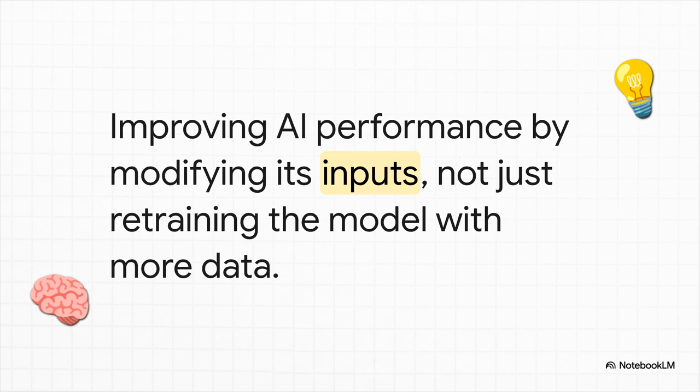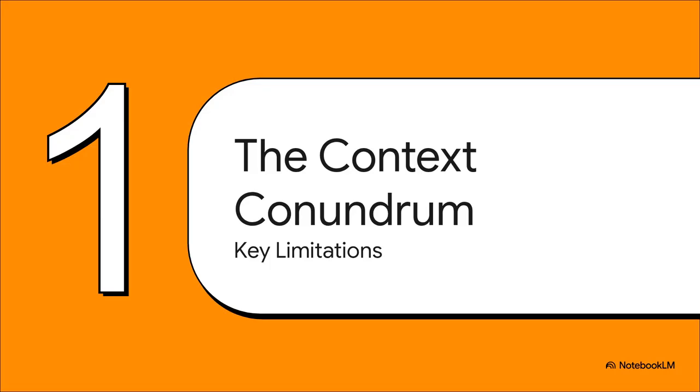But we're kind of hitting a wall with that approach. It turns out the real game changer might not be what an AI learns, but how it remembers and applies those lessons. This whole idea is called context adaptation, and it's all about giving the model better instructions on the fly, instead of having to retrain the whole thing from the ground up. But, as you might guess, it's not that simple. This approach has its own set of really tricky problems, which brings us to what we're calling the context conundrum.